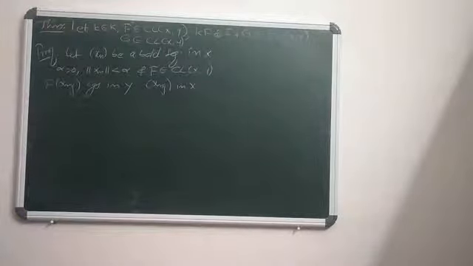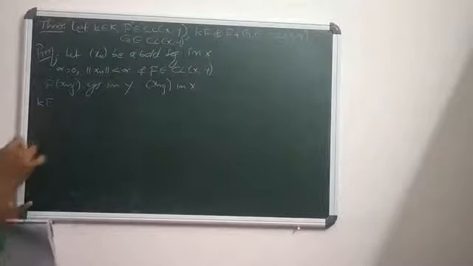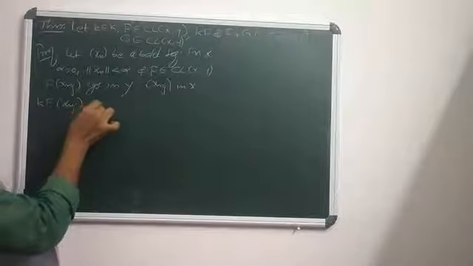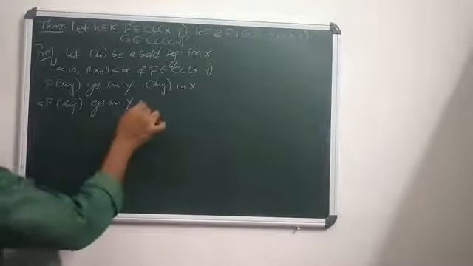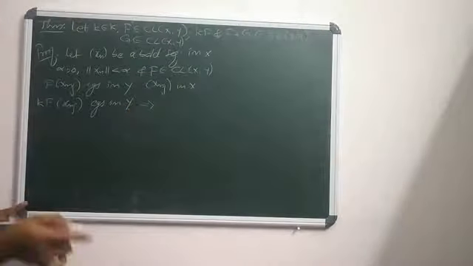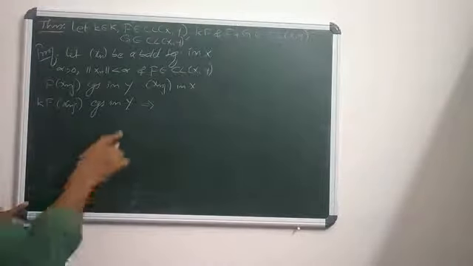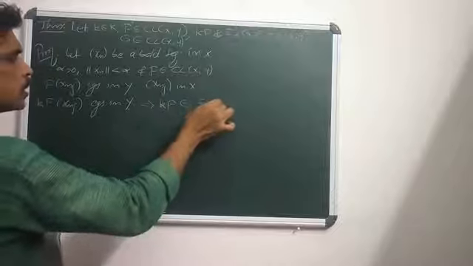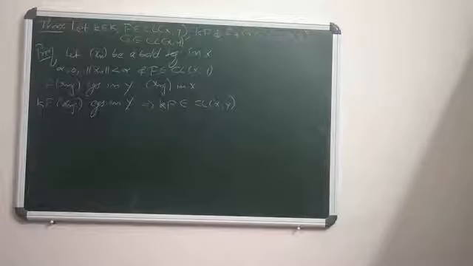Since F of xn converges in Y, we know that for any scalar k, k times F of xn also converges in Y. When kF of xn converges in Y, then in the light of the previous arguments, in the light of the theorem which we discussed in previous class, we know that kF also belongs to CL(X,Y). KF is also a compact linear map. So the first part is finished.